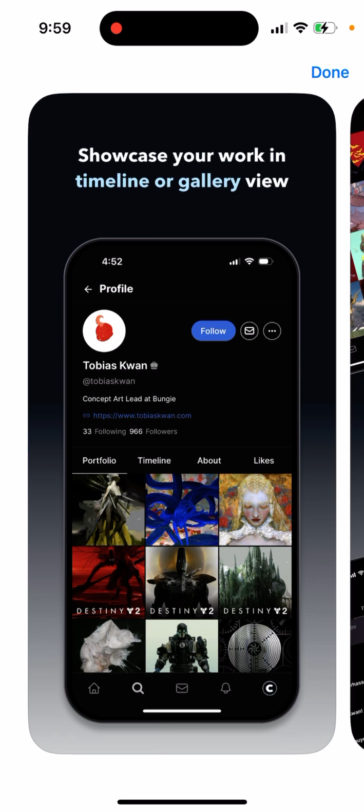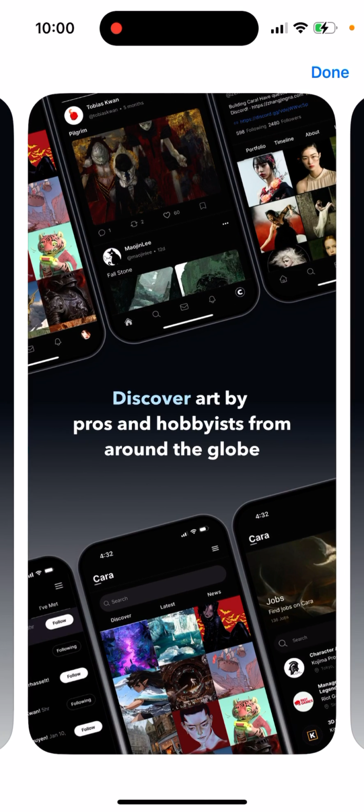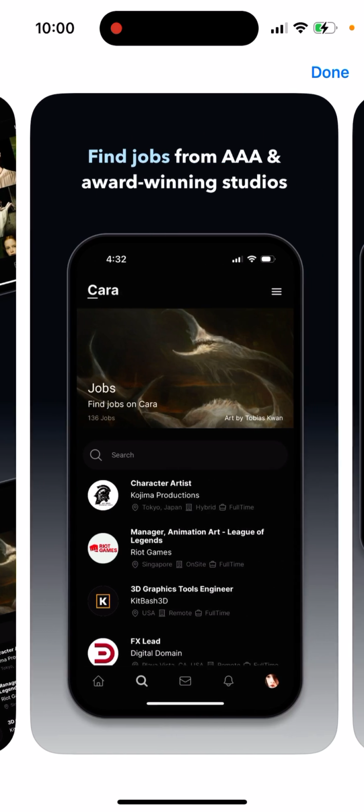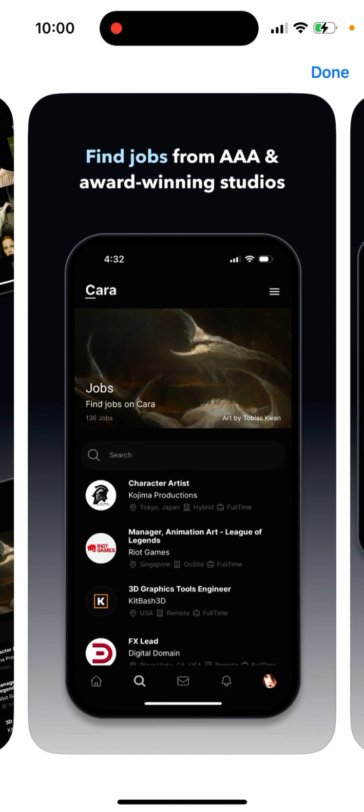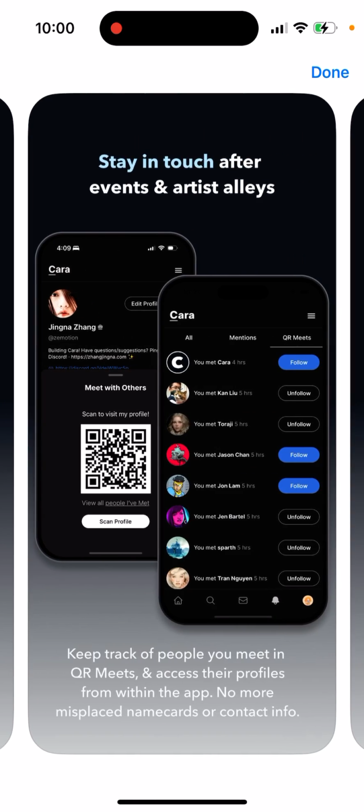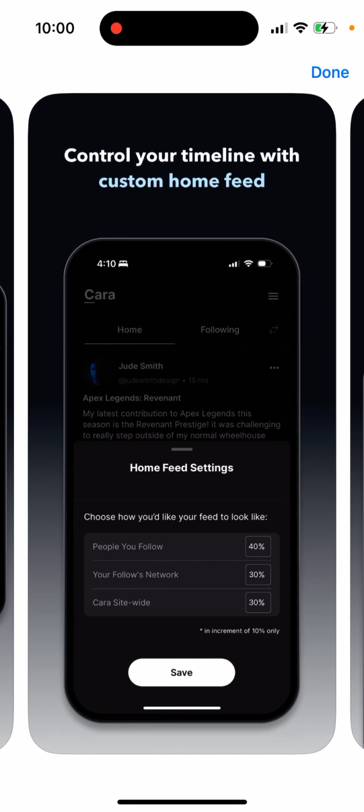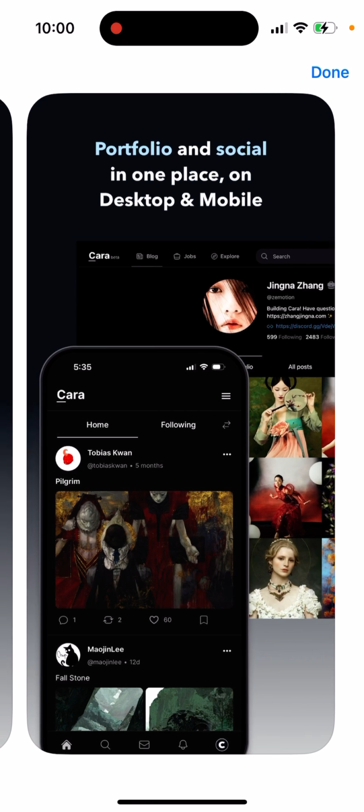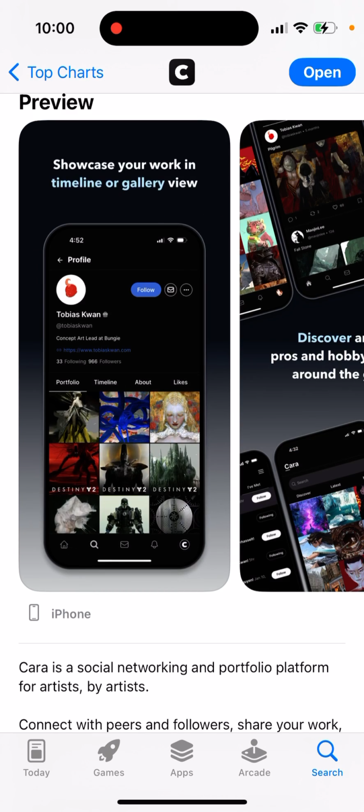Basically, you have this app which looks like Instagram, but here it's mainly focused around art creators who just put their work here, put their portfolio, and then you can be discovered by employers. So yep, that's the idea, but it looks like Instagram and is super easy to start with.